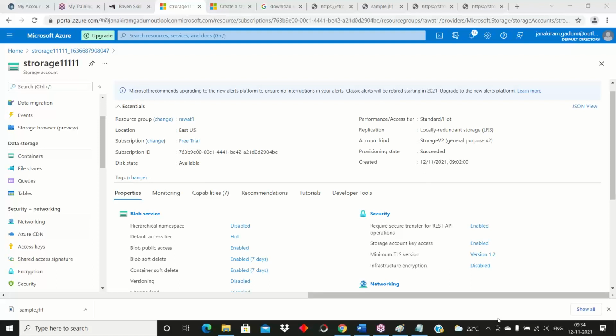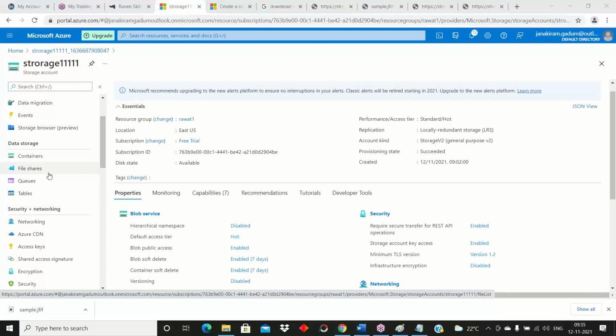Who will take care of queue and table? Developers will take care of these services. Container and file services we will take care of, that means us Azure admins will take care of these two services, container level and file level. Clear? Arjun, your doubt? Yes, ma'am. Okay.